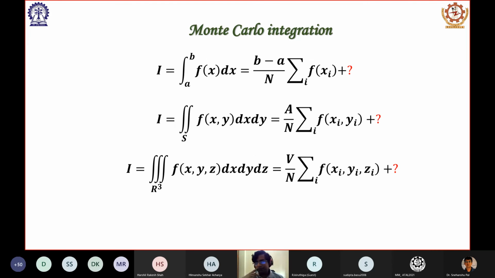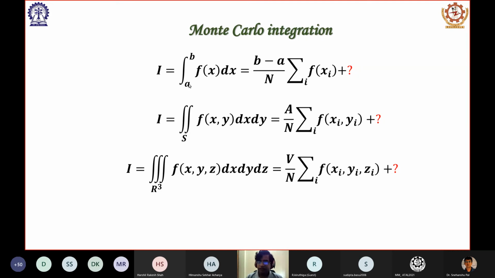Another possible technique is known as the Monte Carlo integration. That is what I am going to discuss here. That technique says that you use the exact same formula that is written here. The only difference with respect to the conventional integration is that you don't split the domain into regular intervals. Instead, you fill the domain by n number of randomly chosen points.